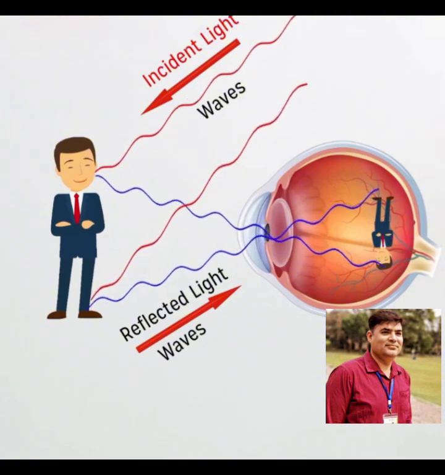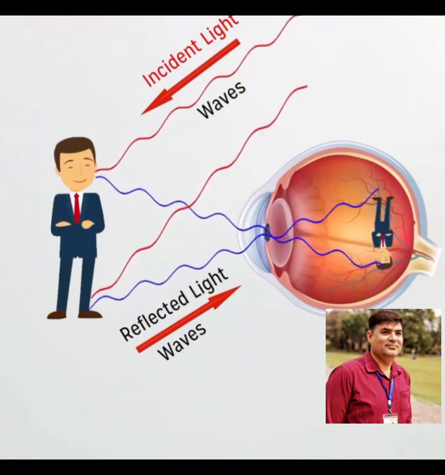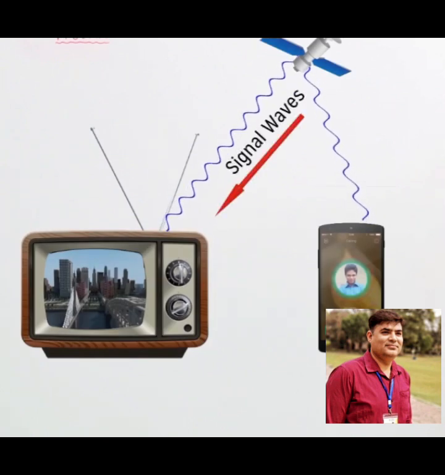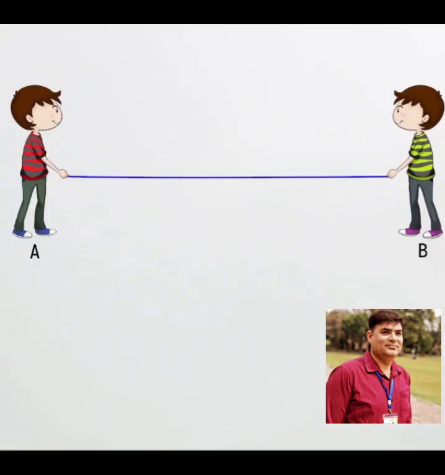This reflected light is also in the form of waves, which our eyes sense. Thus we can see that both our ears and eyes detect waves. Furthermore, the signals used by electronic devices are also transmitted in the form of waves. We can see this in the example of some electronic devices.